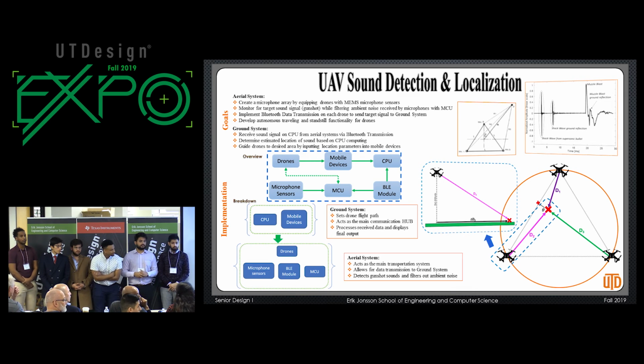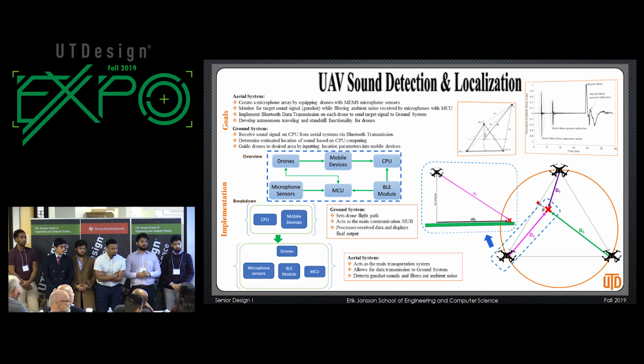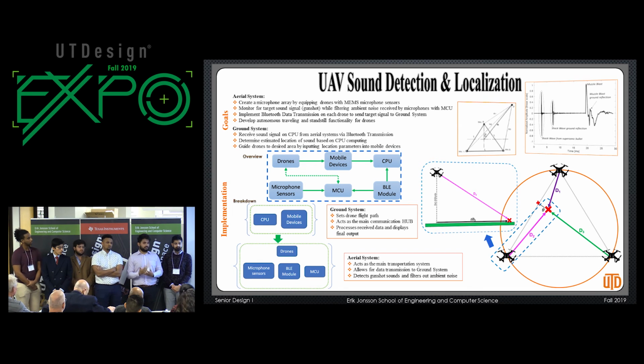Now, how do you determine the drone's location? We set it. Yeah, we know the altitude at which we set it. We know where they are. That's why when we calculate the direction, the magnitude and vectors of the sound from each drone, we can easily overlap it onto a map because we're setting those drone coordinates.